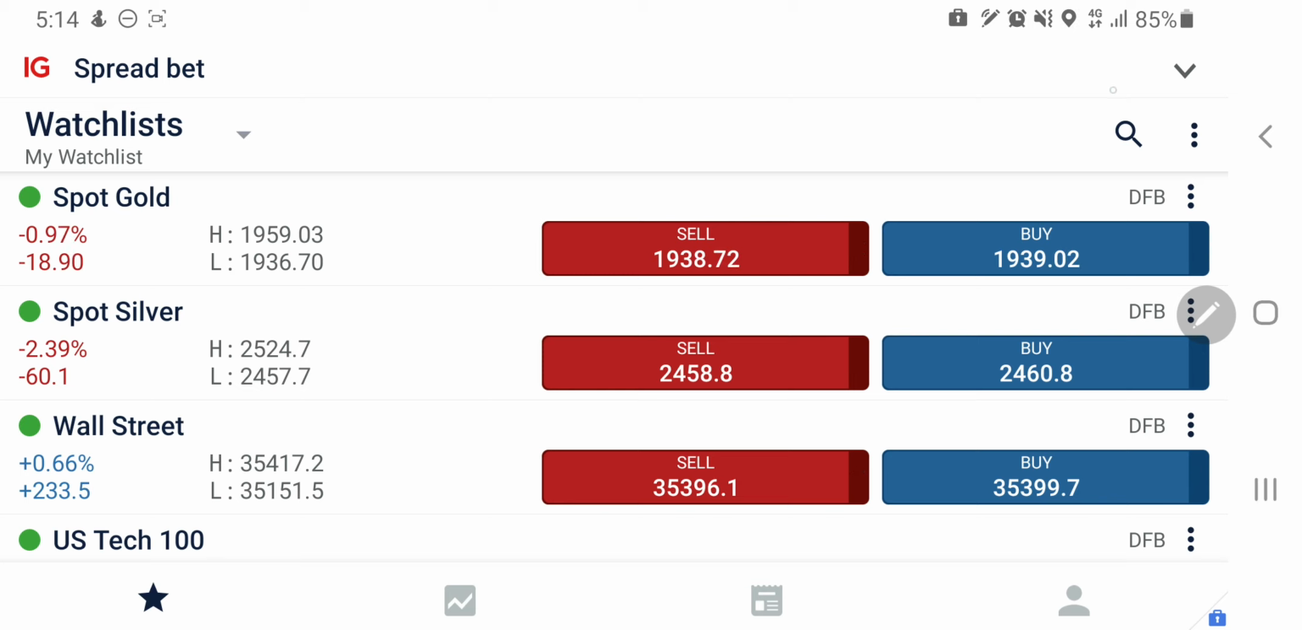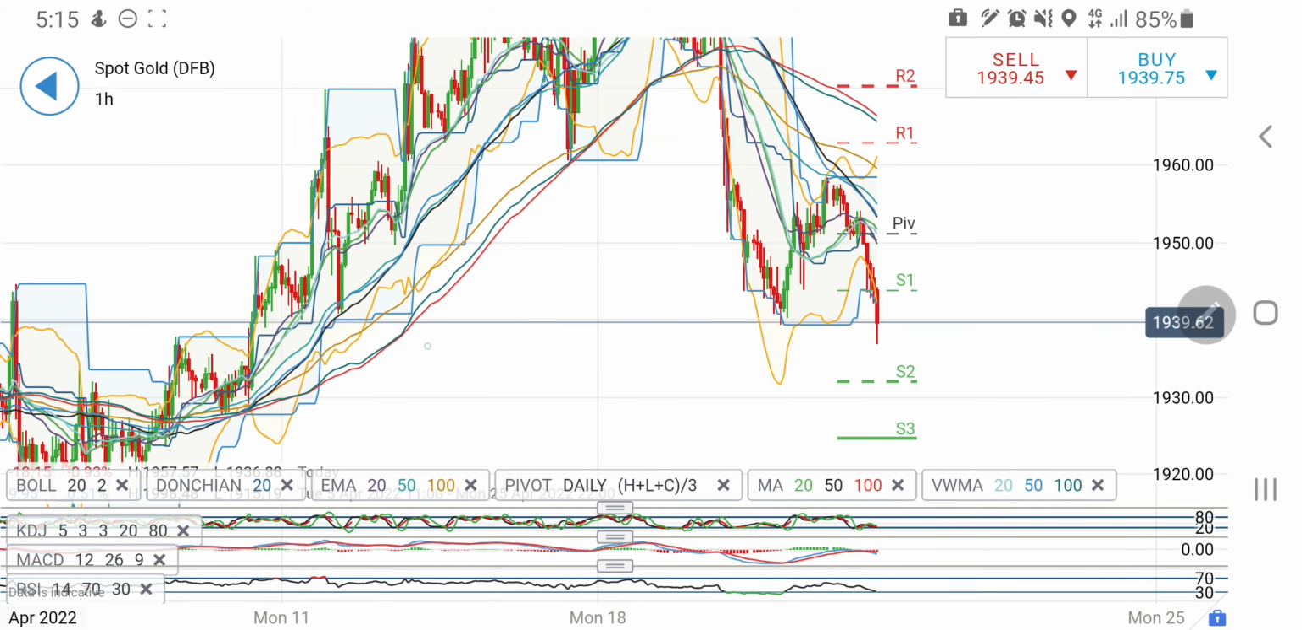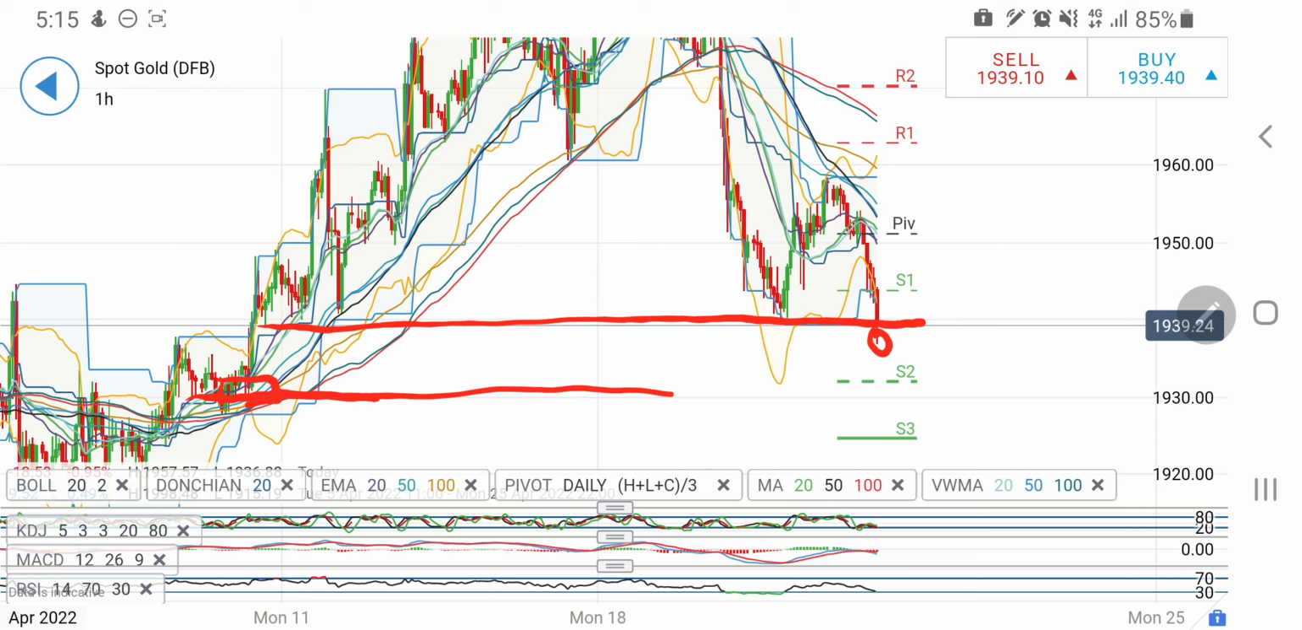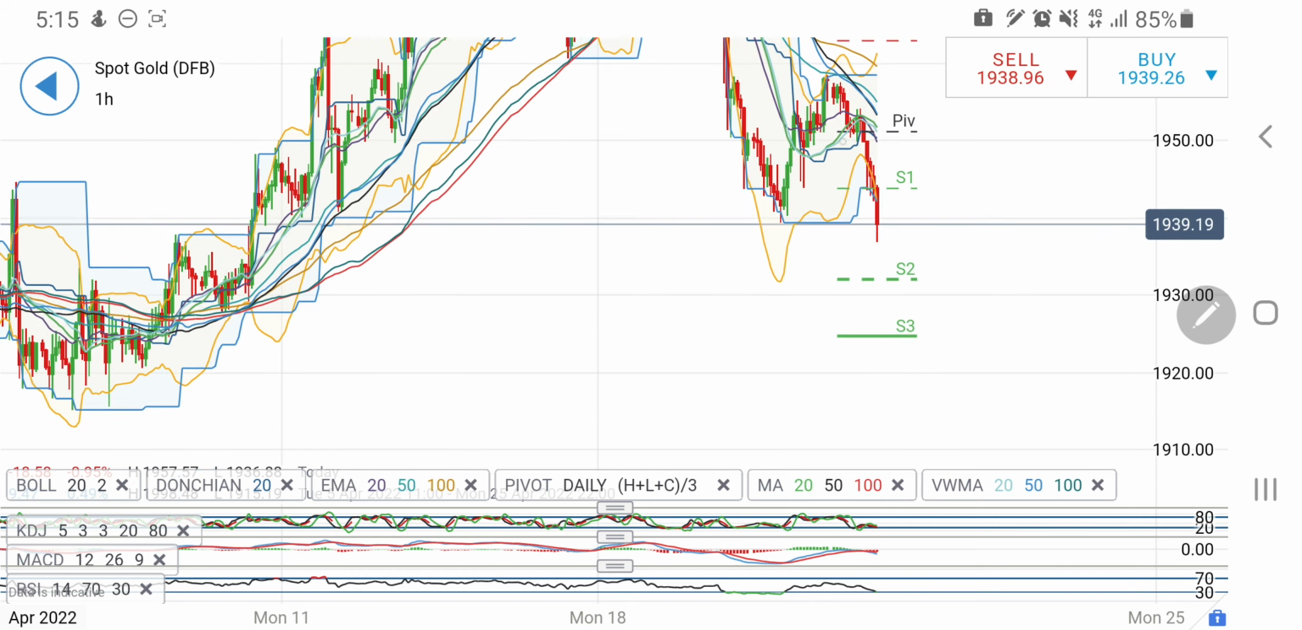Now let's start the day with gold first. This is the hourly chart, and gold has breached the support at 1940 levels, trading below 1940. However, it is trying to take the support again, trying to bounce back. If it sustains below 1940 levels, my next target is directly towards the 1932 and 1930 zone. This zone is important. Probably it may try to hit this zone, and below that again 1920-25 levels.